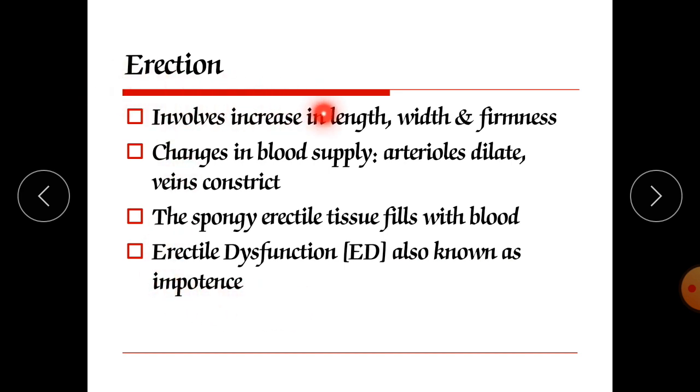How does erection occur? Erection occurs due to one element, nitric oxide. This nitric oxide is responsible for erection. How? Nitric oxide is responsible for activation of guanylyl cyclase, which increases cyclic GMP, and this secondary messenger, cyclic GMP, is responsible for relaxation.